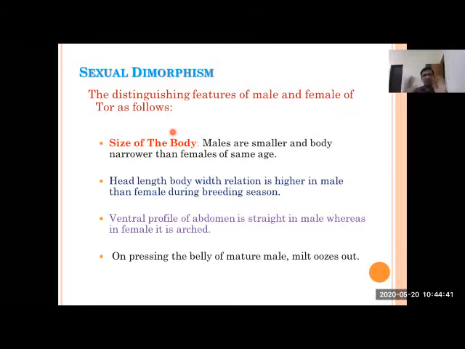That is because the egg mass is higher as compared to the testis mass. On pressing the belly of a mature female, milk oozes out on giving slight pressure on the abdomen of the male fish.